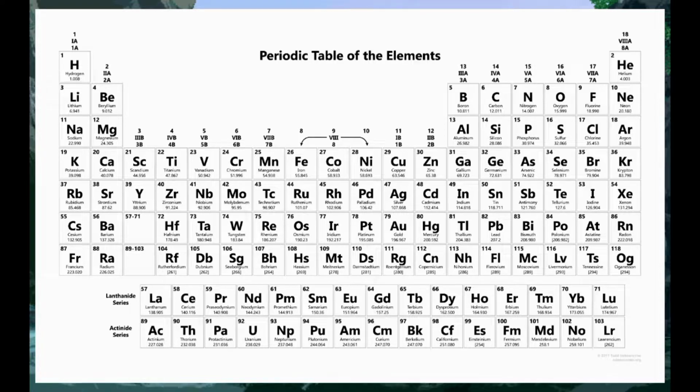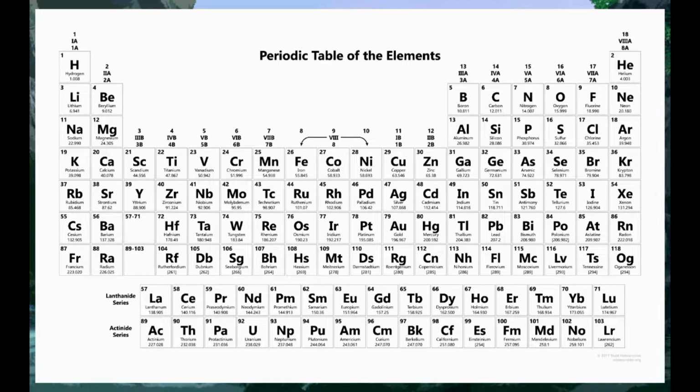Let us see what decides the placing of an element in a certain group and period. You will find that all these elements contain the same number of valence electrons. Similarly, you will find that the elements present in any one group have the same number of valence electrons. For example, elements fluorine and chlorine belong to group 17. How many electrons do fluorine and chlorine have in their outermost shells? Hence, we can say that groups in the periodic table signify an identical outer shell electronic configuration.